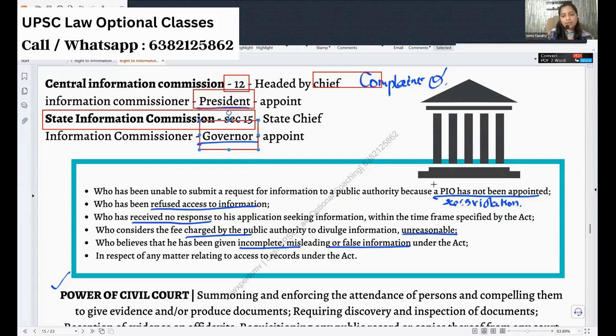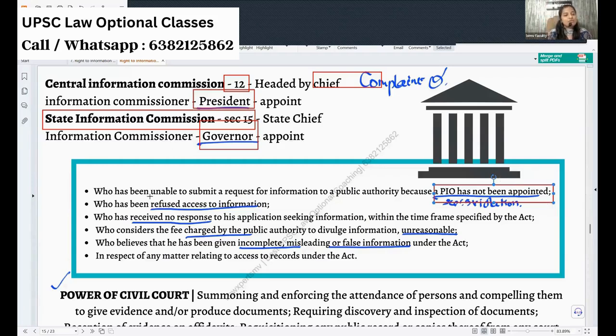That is, the PIO has not been appointed itself. As per section 5, every department must designate an officer as PIO. Now the department will say, see, we don't have a PIO, we did not designate one. How will you get the information? If they are so clever, then we can put a complaint against them.